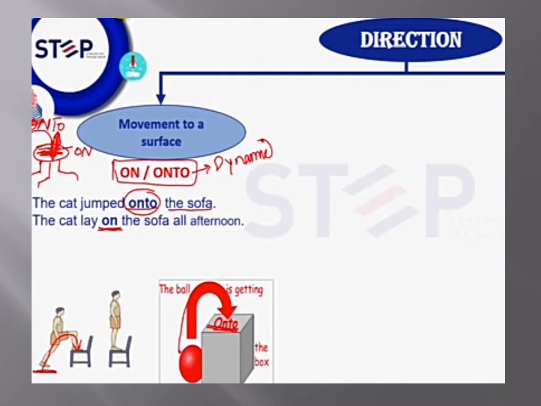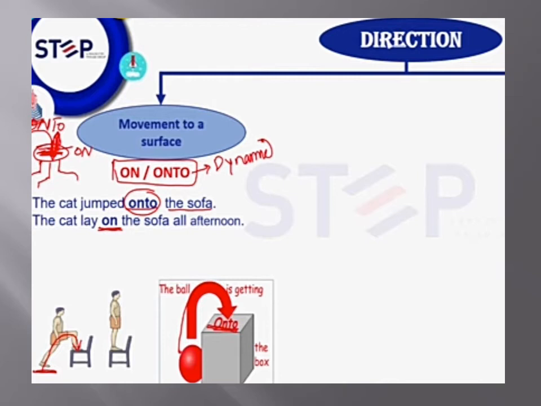Now get it. The cat jumped onto the sofa. I have used onto because the cat here shows movement, because the cat is moving from one place to another. When a noun or a thing shows movement, we will use the preposition onto. But the second example, the same structure but a different preposition. Why? The cat lay on the sofa all afternoon. Here the cat is just lying on a sofa. She is not showing any movement.